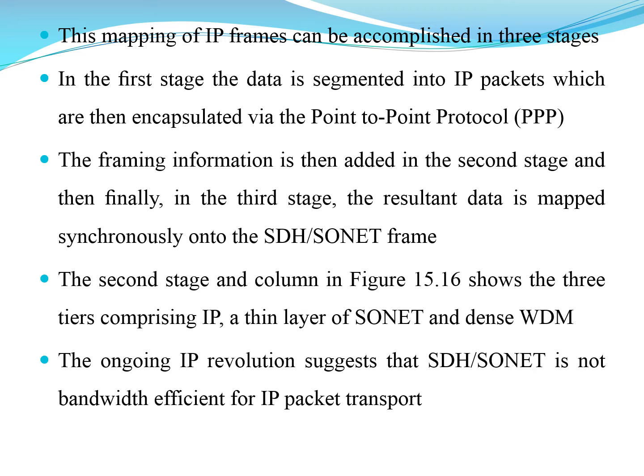This mapping of IP frames can be accomplished in three different stages. In the first stage, the data is segmented into IP packets, which are then encapsulated via the point-to-point protocol, PPP. The framing information is then added in the second stage. So initially the data is segmented, in the second stage the framing information is added, and finally in the third stage the resultant data is synchronously mapped onto the SDH or SONET frame.